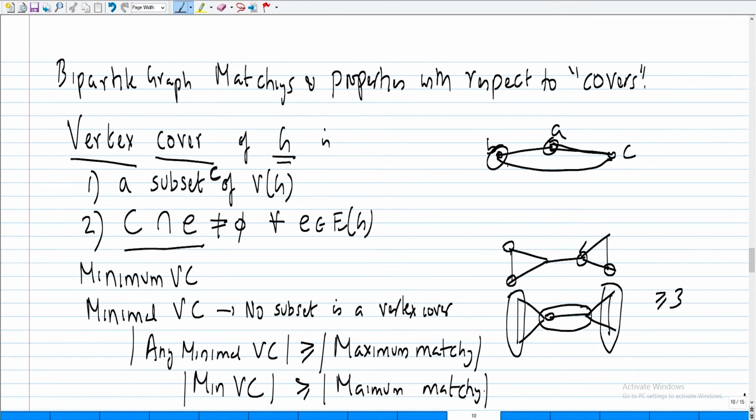Can we cover this graph with just 3 vertices? Can you see it from there? I am not able to see it from here. I think that 4 is necessary. So what is the reason why 4 is necessary? Because in a triangle I have to pick 2, and there are 2 vertex disjoint triangles, and therefore actually I need to pick at least 4.